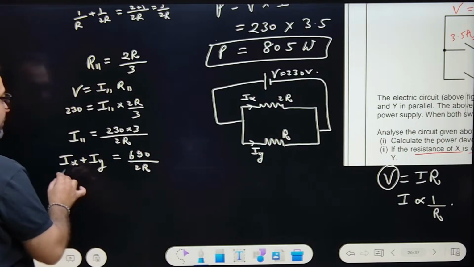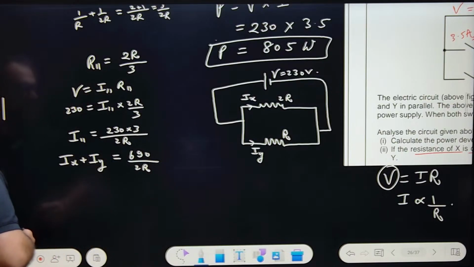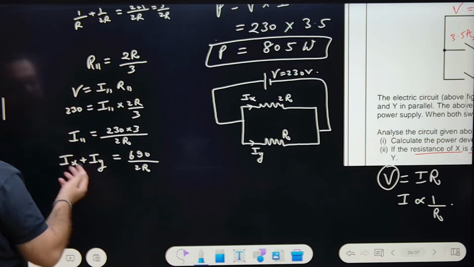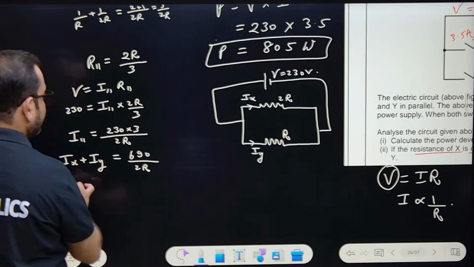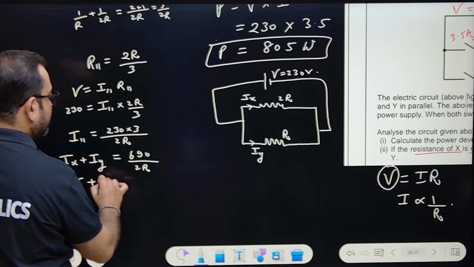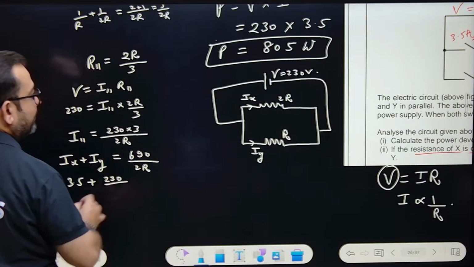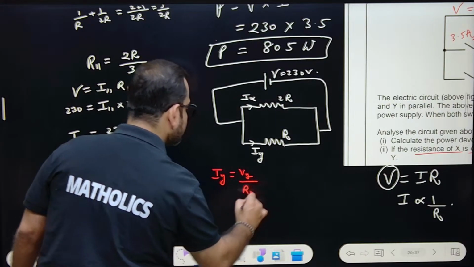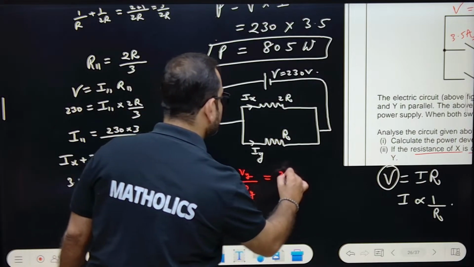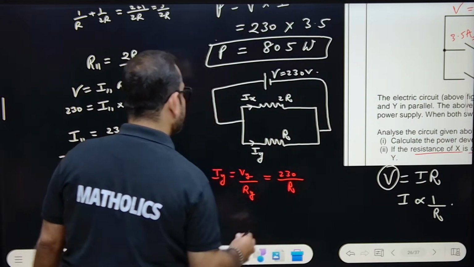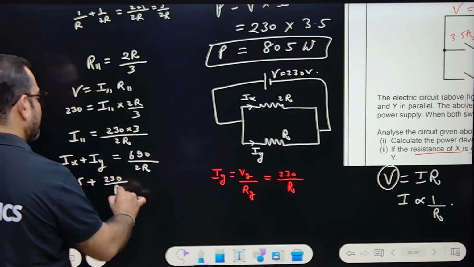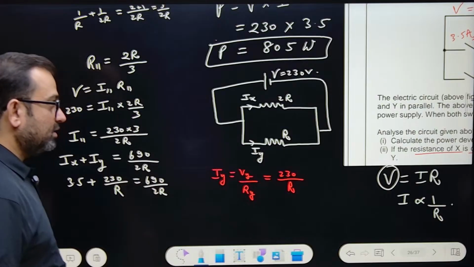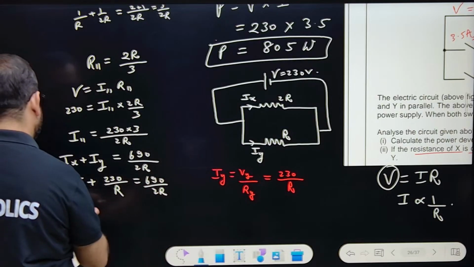Okay. What is Iy actually? What is Iy? Okay, Ix is given 3.5 plus Iy is what? Iy is equal to Vy upon Ry. Yes, V equals IR. So Vy is 230 and Ry is what? It is R. So replace this. 230 by R is equal to 690 by 2R. You can first find resistance R. You have to first find R. That's what I'm telling you.